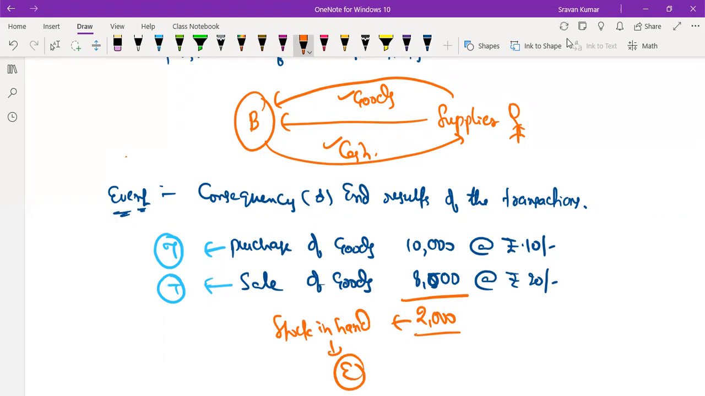And another one is we purchase the goods for 10 rupee per unit and sold the goods for 20 rupee per unit. Here, what is the profit per unit? 10 rupee per unit is the profit. This is also said to be a what? Event. So event is nothing but the consequences or end results of all transactions, like closing stock and profit or loss relating to the business. So these are all covered under event. This is what is meant by transaction and event.